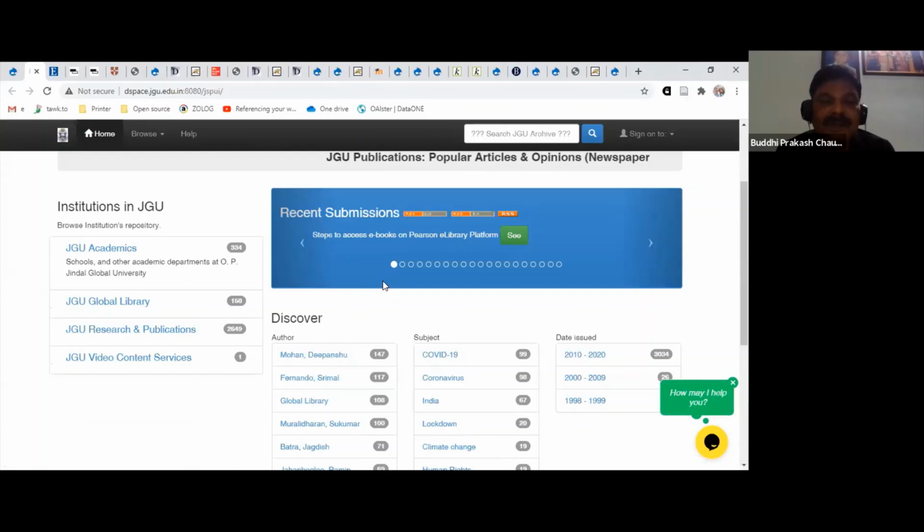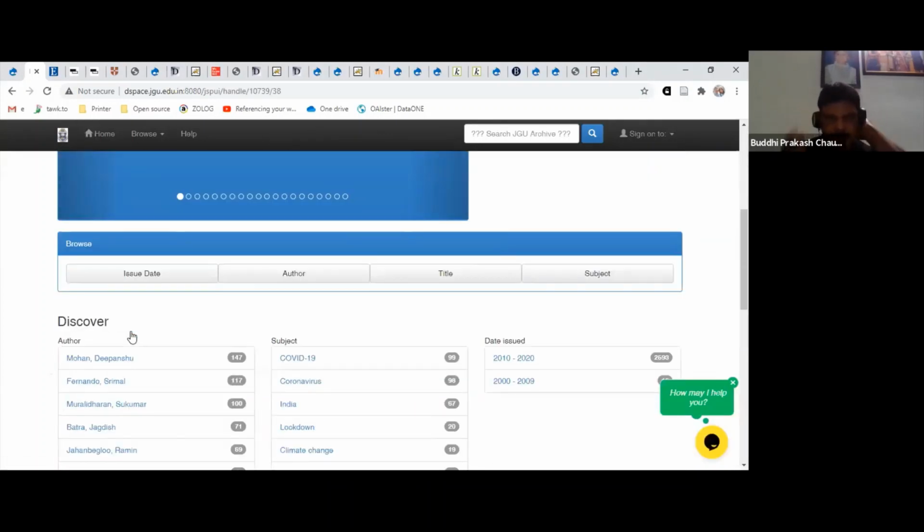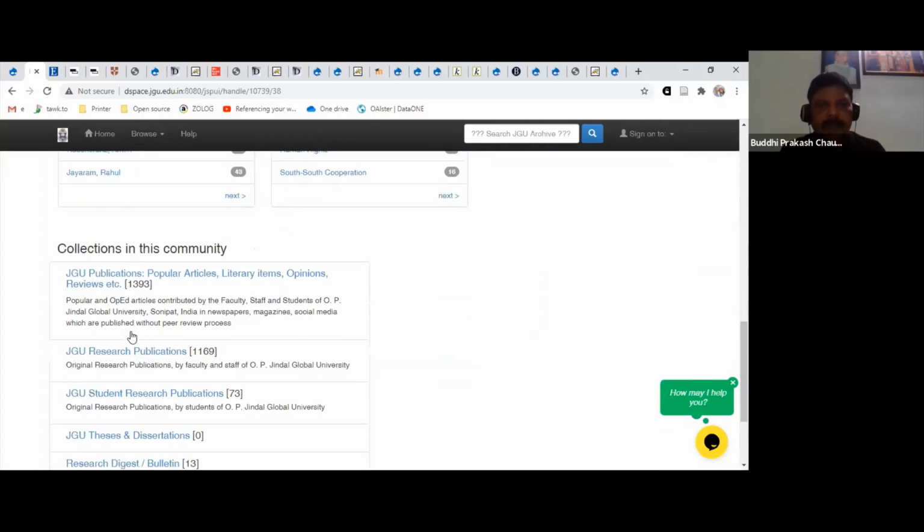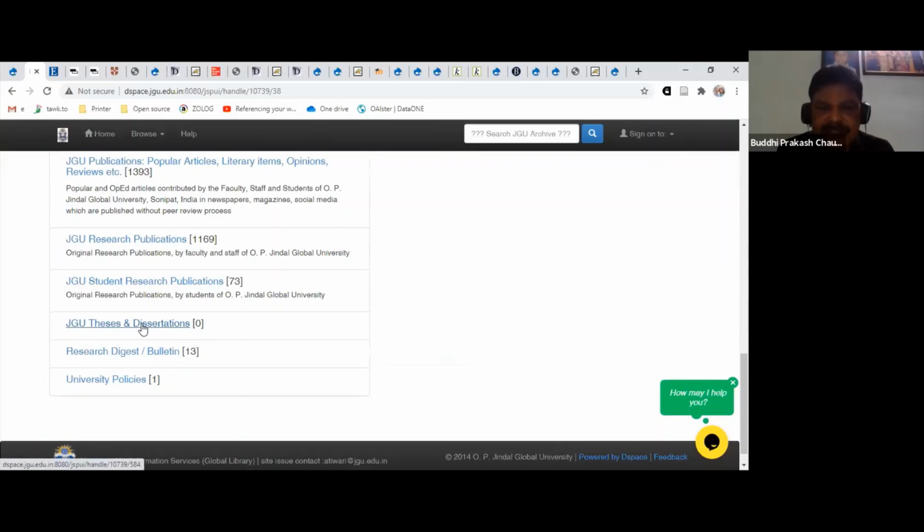So click on research and publications here. Go down further. If you come here, there is a collection called JGU Thesis and Dissertations, and you will see 0 written in the bracket. That means there are 0 documents right now.